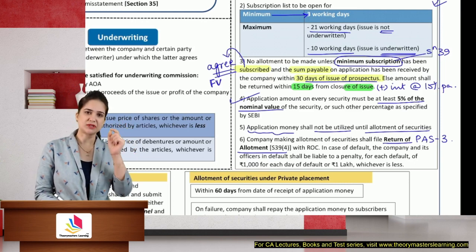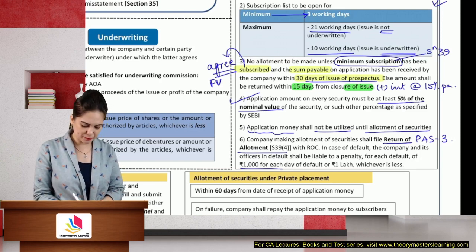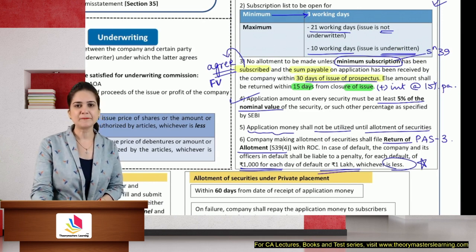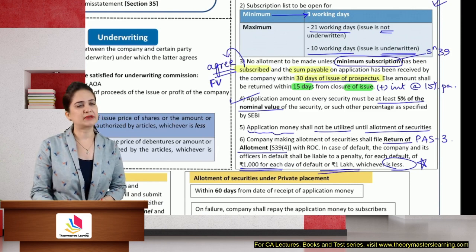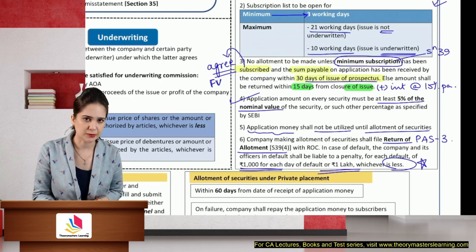Section 39, subsection 4, important for exam. Section number is important. If the company defaults, they will have to pay 1,000 rupees for each day of default, or 1 lakh, whichever is less. Yes, we need to memorize this penalty. It is important for exam. It is asked in the exam. Return of allotment can also be asked as a short note.